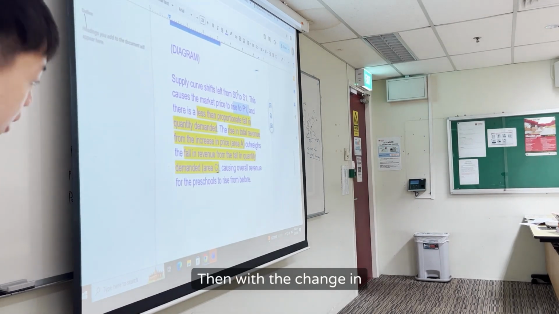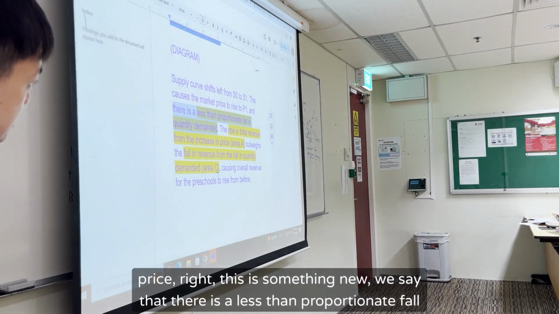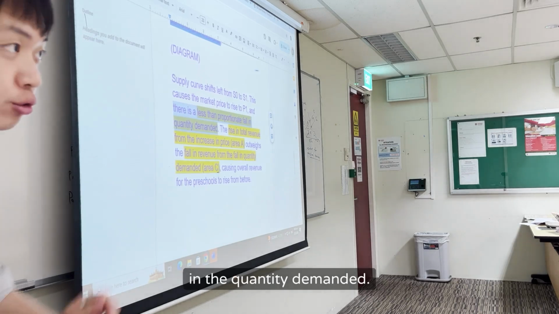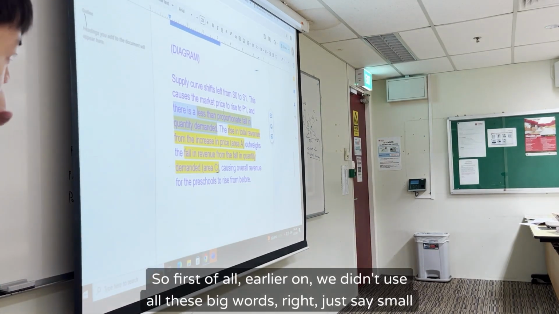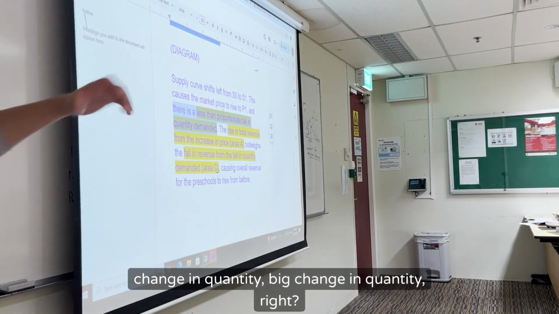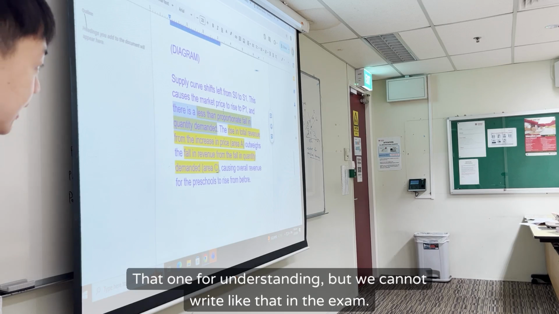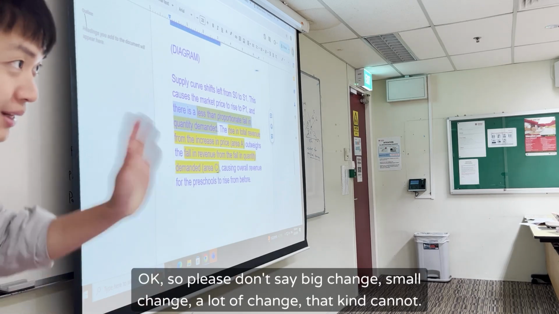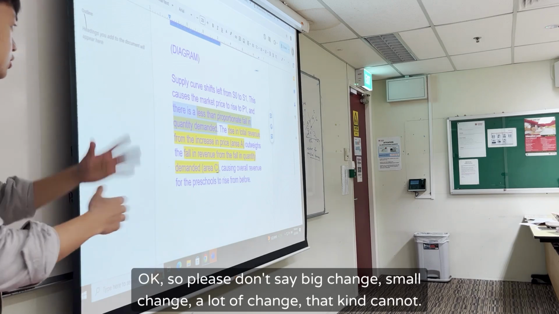Then with the change in price, this is something new. We say that there is a less than proportionate fall in the quantity demanded. Earlier on, we didn't use all these big words. We just said small change in quantity, big change in quantity. That was for understanding, but we cannot write like that in the exam. So please don't say big change, small change, a lot of change, that kind.